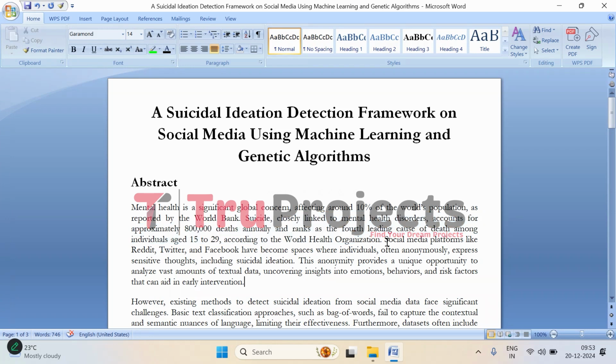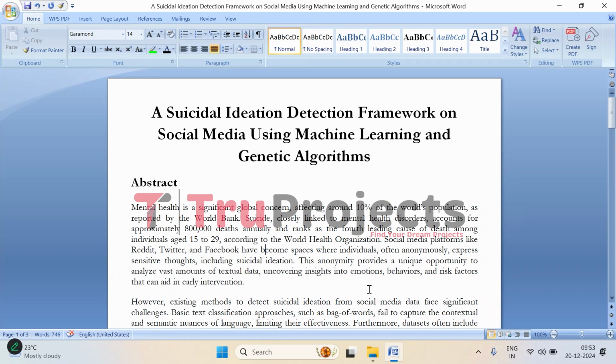What makes this issue more complicated is that many individuals who experience suicidal thoughts don't always feel comfortable discussing their struggles face to face. However, with the rise of social media platforms like Reddit, Twitter, and Facebook, people have found a space where they can express their emotions more freely and anonymously. This anonymity is crucial because it allows individuals to open up in ways they might not in person.